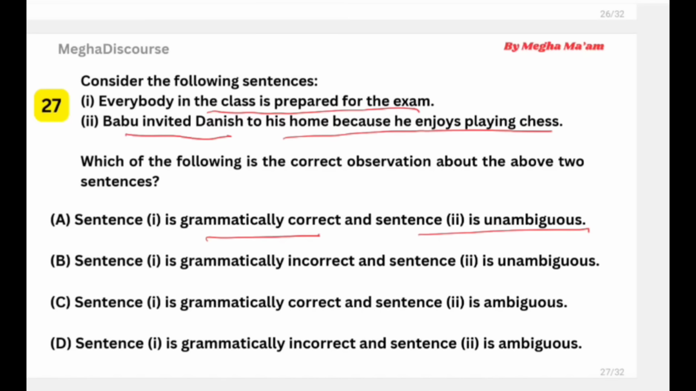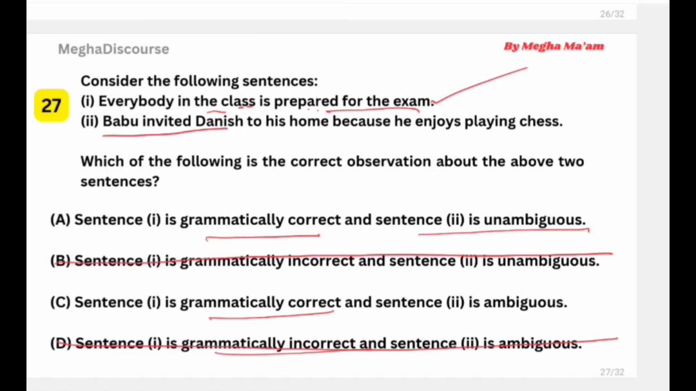Okay, so everybody in the class is prepared for the exam. The sentence is grammatically correct. So let us reject options B and D because it is grammatically correct. Now, Babu invited Danish where? To his home. Okay, the sentence is right here, because he enjoys playing chess.